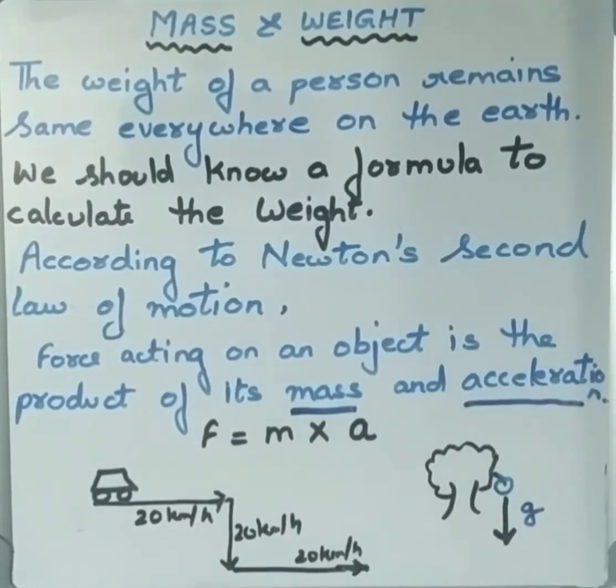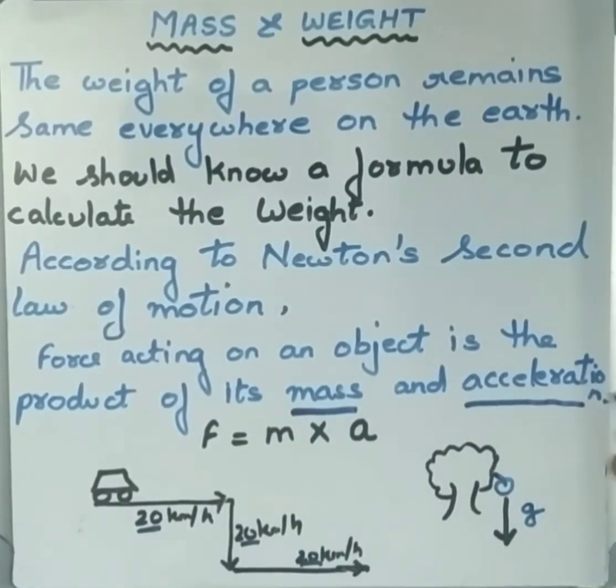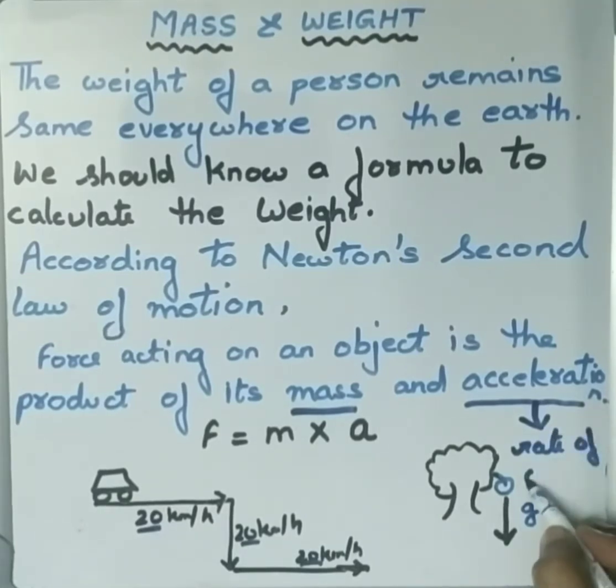Acceleration is nothing but, here is an example. There is a car moving at 20 km per hour and it is taking a turn, and again it is taking one more turn. Here you can see the magnitude is the same, but there is a change in direction. So acceleration is nothing but the rate of change of velocity. What is acceleration? Rate of change of velocity.